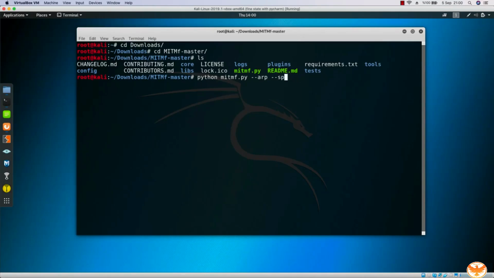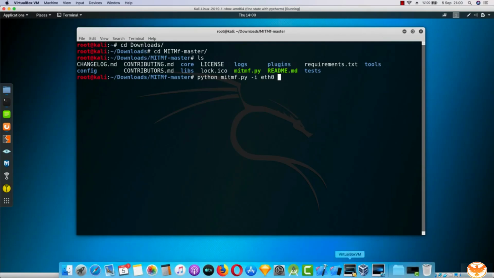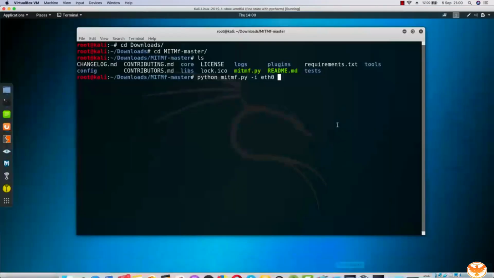And even before this, I believe we have to specify the interface like eth0. So if I had my USB Wi-Fi card connected, and if I was trying to attack with that USB Wi-Fi card, of course I had to write wlan0 over here rather than eth0. But right now I'm connected to NAT network in both virtual machines, okay, in both Kali Linux and Windows, so I can run an attack using eth0 as well. But if you want to do that over wireless network, then you're gonna have to go with wlan0.